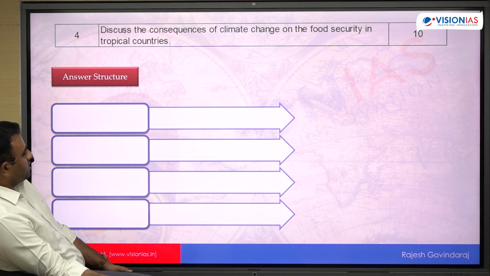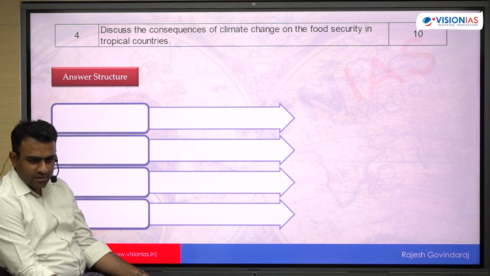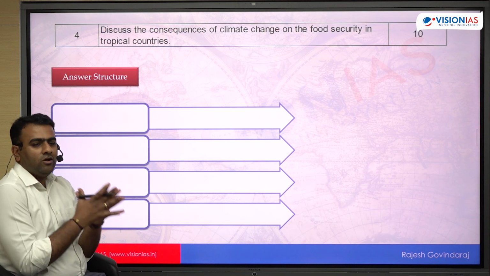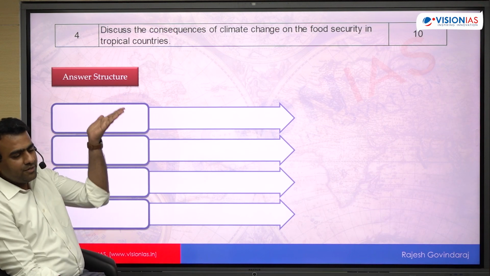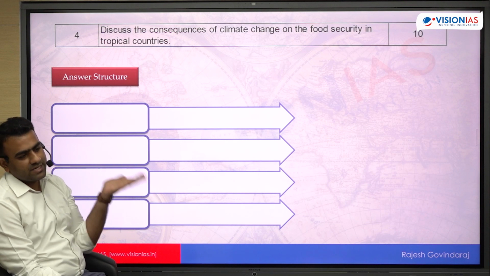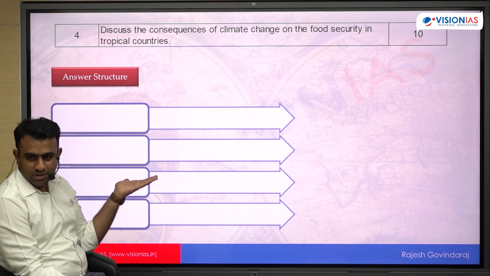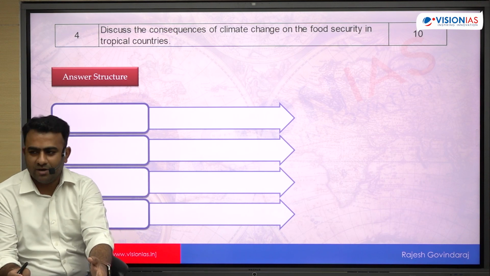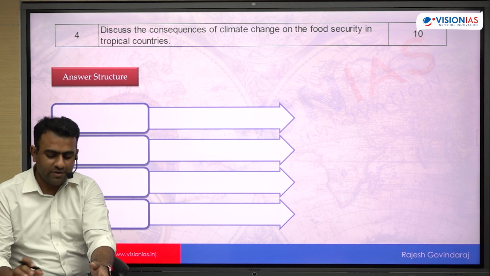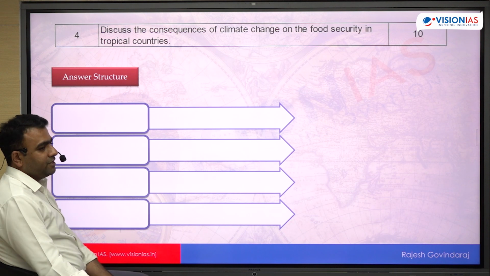So this is a 10 marker, and you have to restrict your answer. You will get a lot of content to write. The key is, rather than elaborating too much, okay, keep it brief, but try to give as many different impacts as possible. Diversify your points. ये बहुत ज़रूरी है. So you may pick up 1 or 2 themes and just keep elaborating that, उससे ज़्यादा marks नहीं मिलता है. Okay, the person who is evaluating your answer, he will see how many different dimensions you are trying to bring.